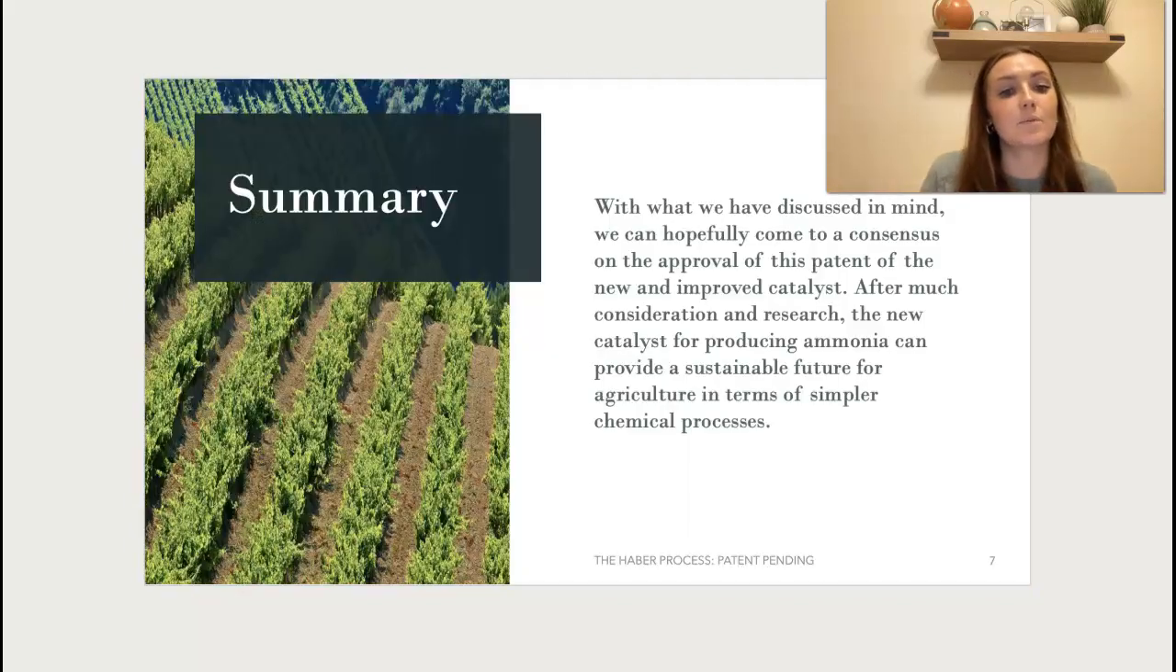So in summary, with what we have discussed in mind, we can hopefully come to a consensus on the actual approval of this patent of the new and improved catalyst. After much consideration and research, the new catalyst for producing ammonia can provide a sustainable future for agriculture in terms of the simpler chemical process. And again, this is relating to the Haber process. So this new patent will replace the original patent and hopefully offset emissions and high energy use with that low temperature process that yields more ammonia and gives off less emissions.